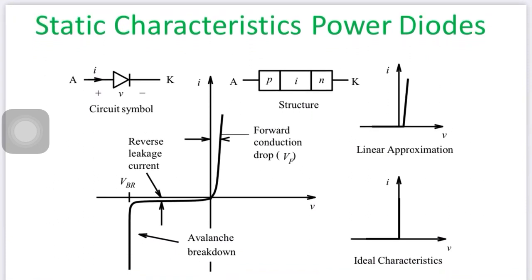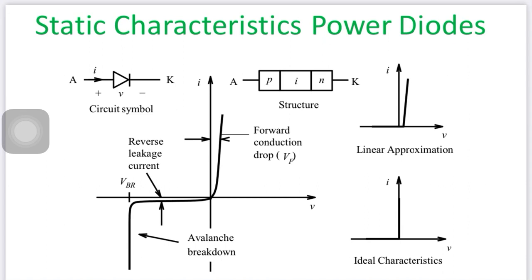Now initially we discuss some IV characteristics of an ideal switch. Similarly, now we discuss step by step the characteristics of power semiconductor devices. So first is the static characteristics of the power diode. Static means when it is in steady state condition. What are the on state positions? What are the off state positions? At what condition and at which value the breakdown will occur, and what is the performance of the switch, meaning allowing a current across the voltage? That is called static characteristics.